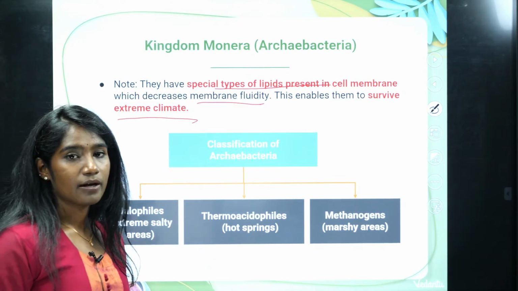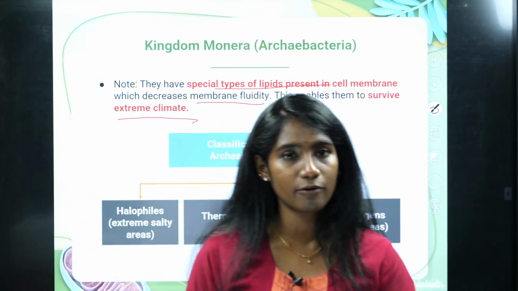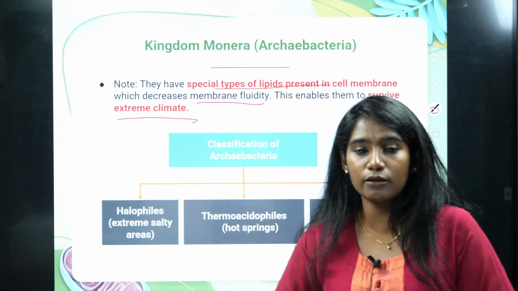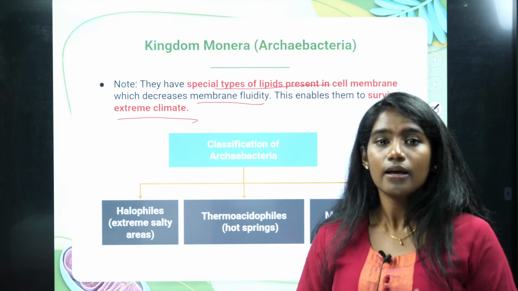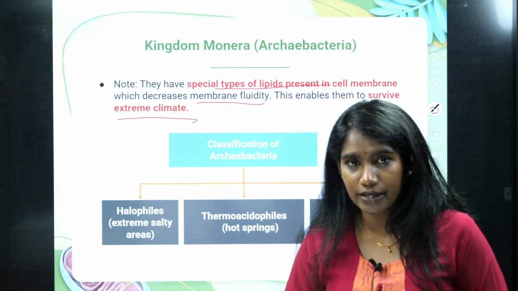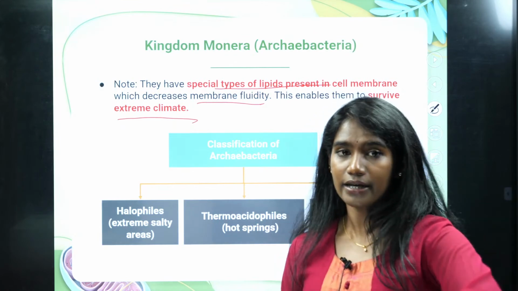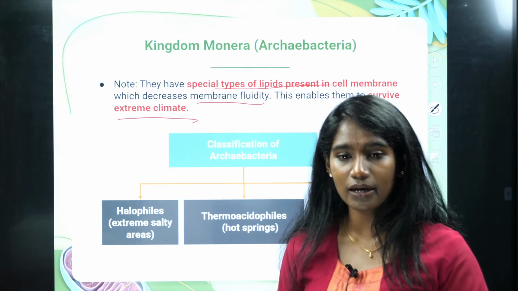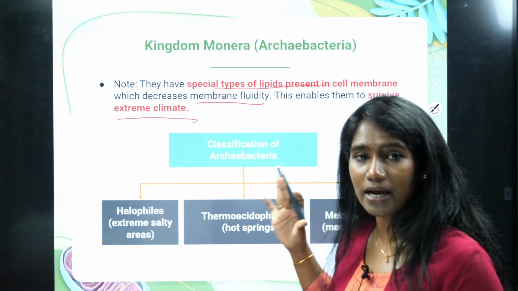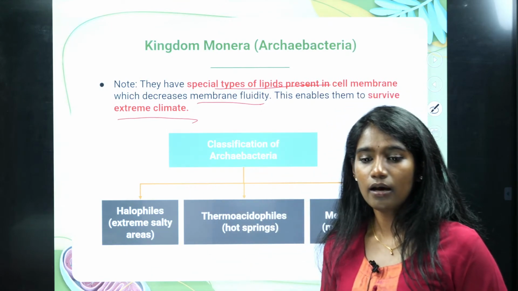It's because it has that special type of lipid. It decreases the membrane fluidity. When the membrane fluidity is reduced, the cell cannot lose anything. The cell content cannot be lost even in extreme conditions. That's how these archaebacteria can tolerate those extreme conditions.